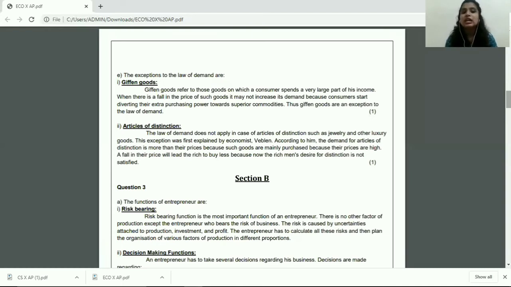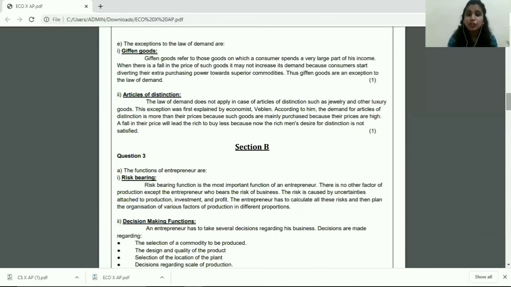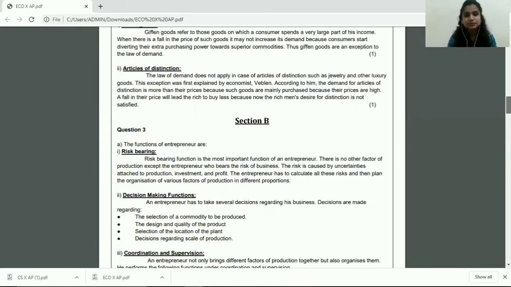All right. I have taken 2 exceptions over here. One is Giffen goods, another is articles of distinction. You may choose to write the other 2. That's not an issue. You don't have to particularly write these 2 only. You can choose whatever you want to write. Again, head points have to be there. Explanations have to be there. Head points have to be neatly drawn. So 1 exception, 1 mark, right? If you've written 2 exceptions, you score your full 2 marks for this answer.